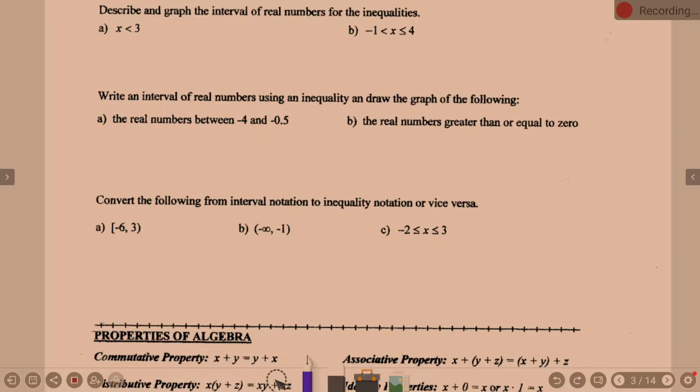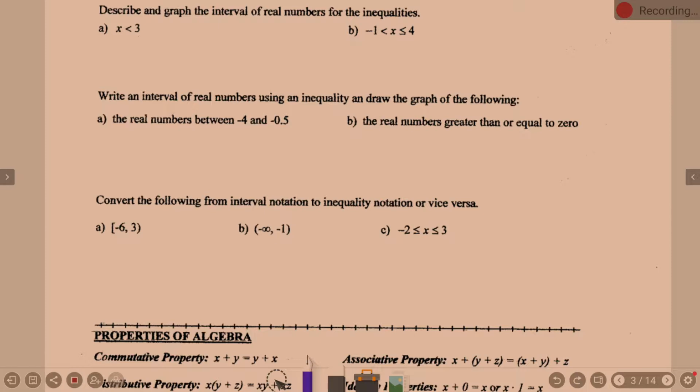Okay, and so this goes back to our intervals we were talking about, the interval notation. We're going to describe in words, we're going to graph it, but I'm also going to talk about what this is in interval notation, so I can get you guys more used to what was termed as gibberish earlier.